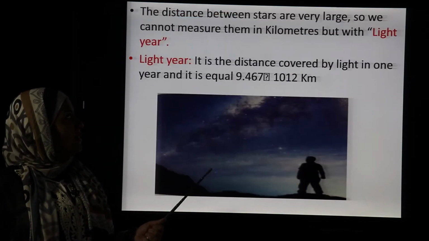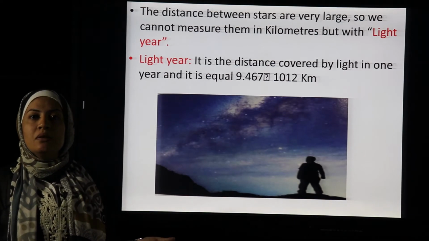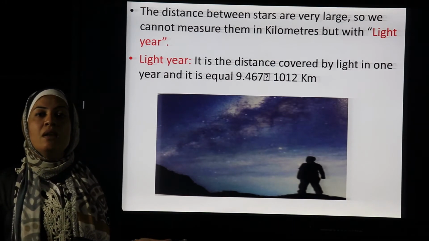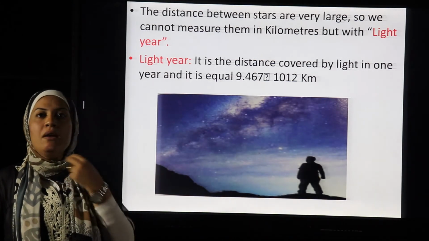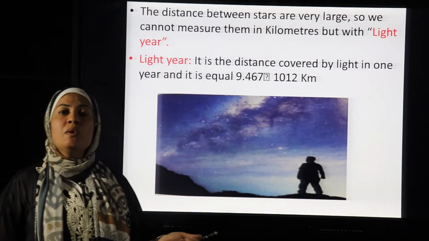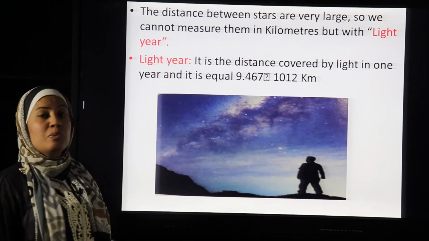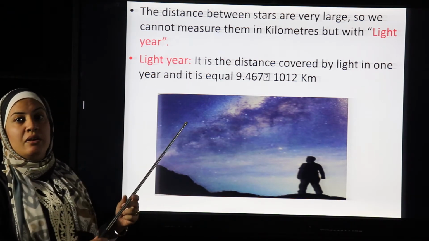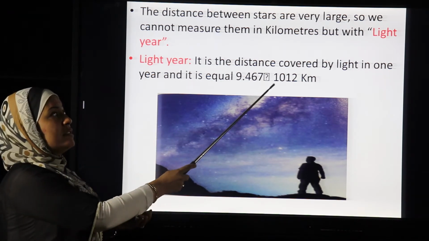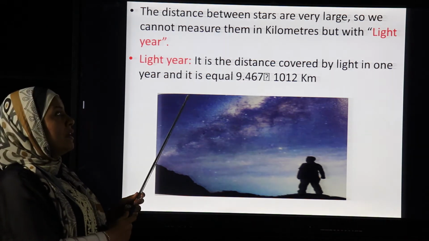Second, how do we measure the distance between the stars? The distances between stars are very large. We can't measure them by ordinary units, so we use the light year. To measure the distance between the stars, we use a measuring unit called the light year. The light year is the distance covered by light in 1 year, and it equals